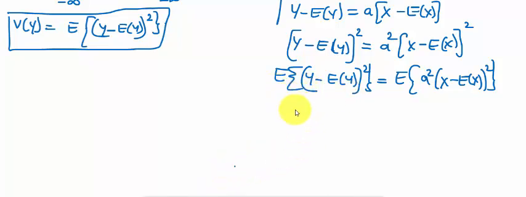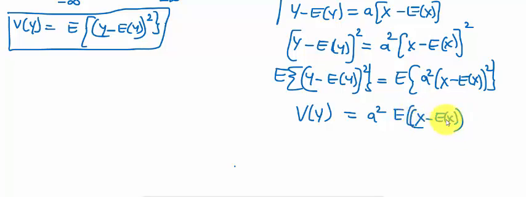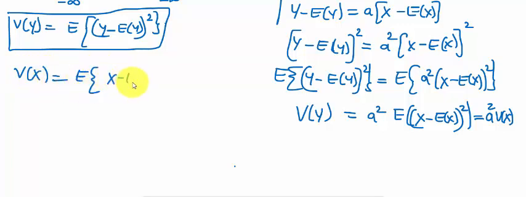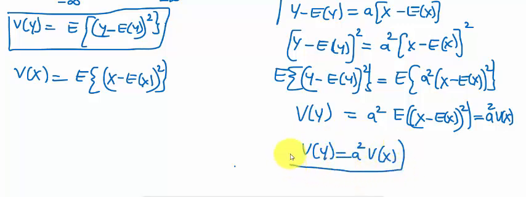It is the variance of Y, which is equal to a squared, a constant, times the expectation of (X minus E of X) whole squared. This is a squared variance of X. In the same way, variance of X is the expectation of (X minus E of X) whole squared, and variance of Y means the expectation of (Y minus E of Y) whole squared. The left side is V of Y. Therefore, V of Y is equal to a squared V of X.